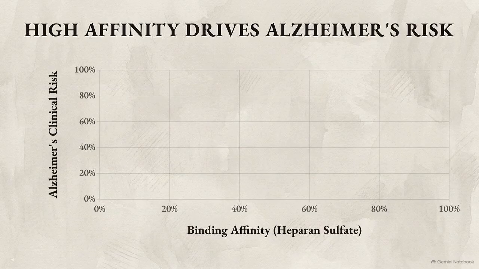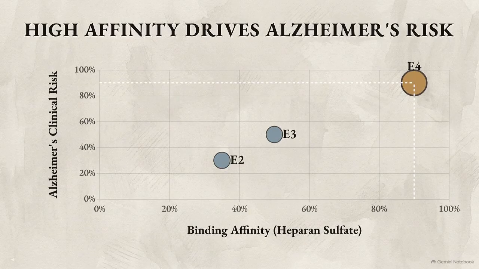This chart plots the 4 documented ApoE isoforms, measuring their in vitro binding affinity to heparan sulfate against their clinical risk of driving Alzheimer's disease. The data completely inverts the prevailing logic. The E4 isoform binds with the highest affinity of any variant, yet carrying the E4 allele constitutes the greatest genetic risk factor for the disease.